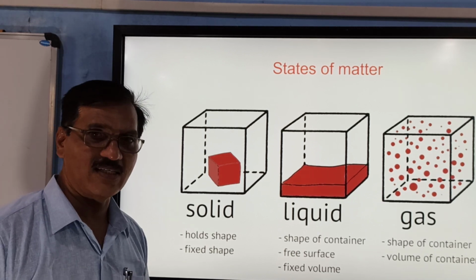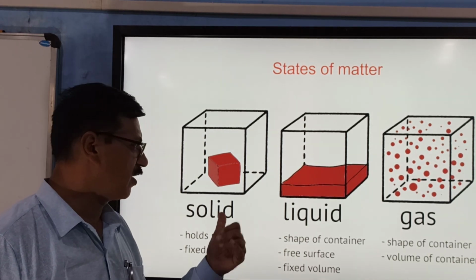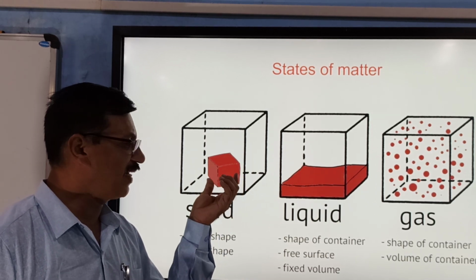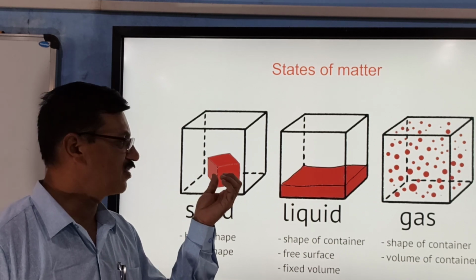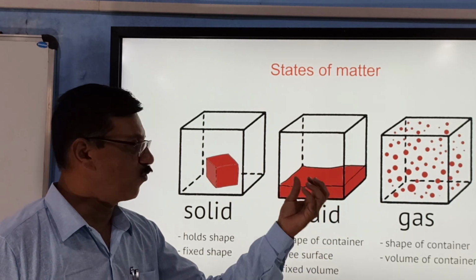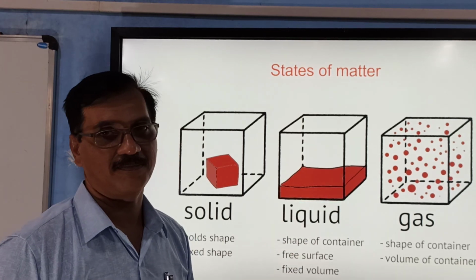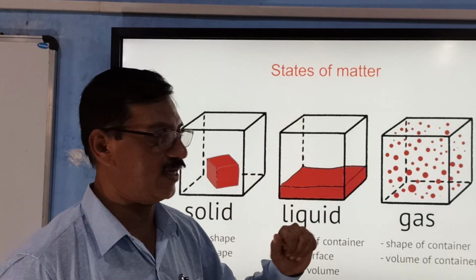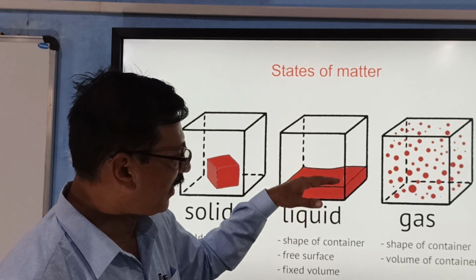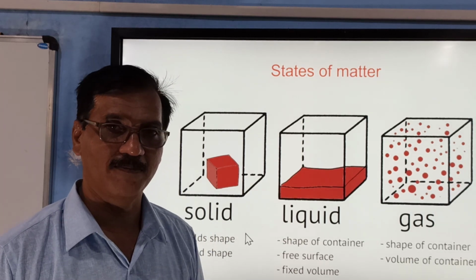So solids, liquids and gases, how can you distinguish them and what are their properties? If there is a vessel and you try to keep a solid in it, it will retain its shape. It won't change its shape according to the shape of the vessel. But if it is a liquid, it won't retain its shape, but it will occupy the shape of the container. Even the gas also occupies it. Here another distinguishing character is that liquid is at the bottom, but the gases will occupy the whole of the container.